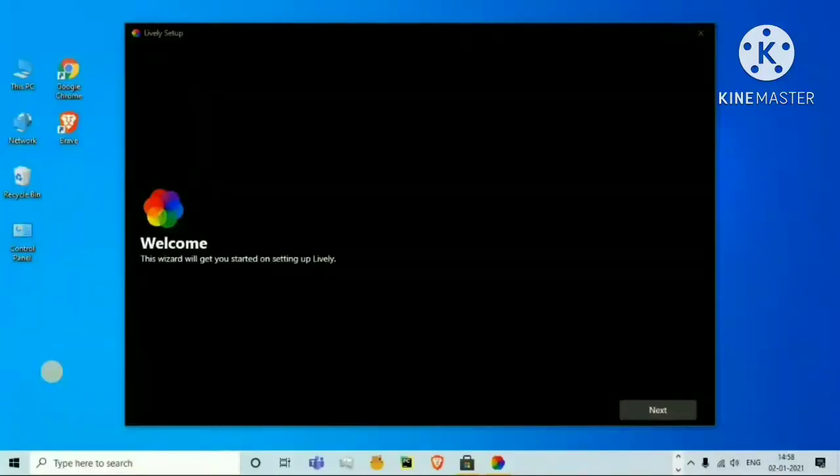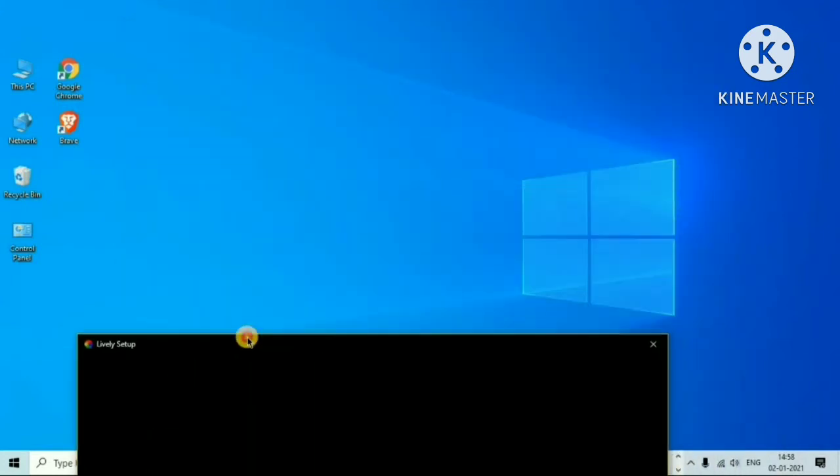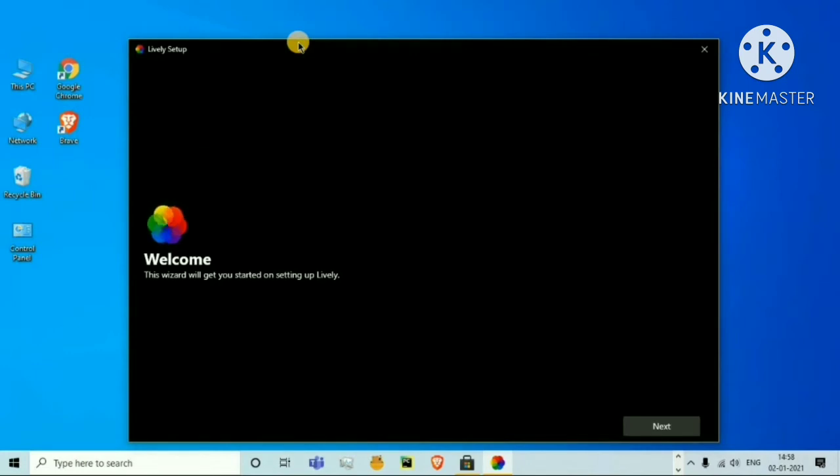Let's start. Now I will show you how to download it, and it's very easy. You can just go to Microsoft Store and get it. It's totally free, with the link given in the description. Let me tell you what it's used for. It's used for setting up an animated background. As you can see on my screen, my background is still, it's not moving, but this software helps us make the background animated, so the background will move.